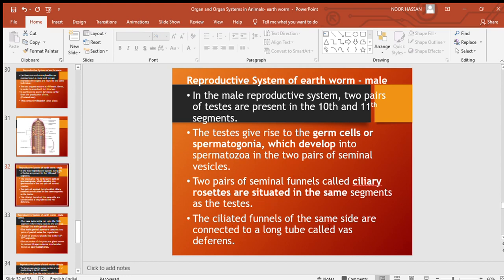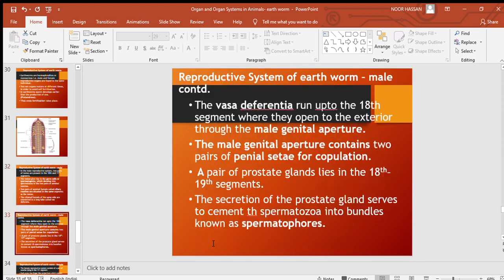The ciliated funnels of the same side are connected to a long tube called the vas deferens. The plural is vasa differentia. They run up to the 18th segment, where they open to the exterior through the male genital aperture or opening.